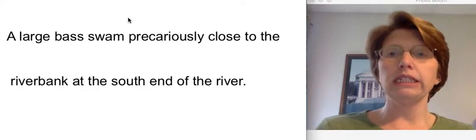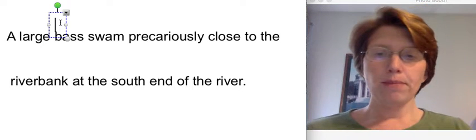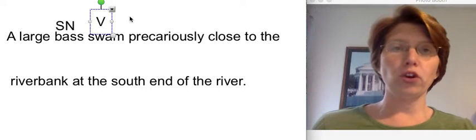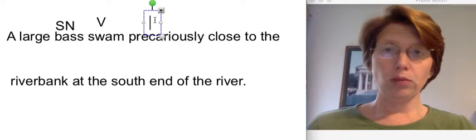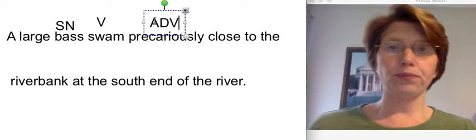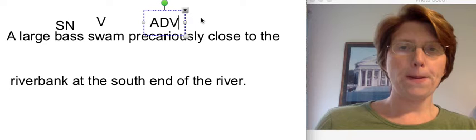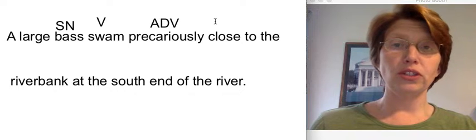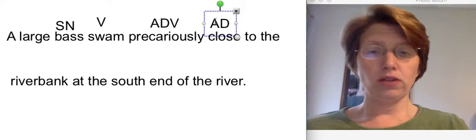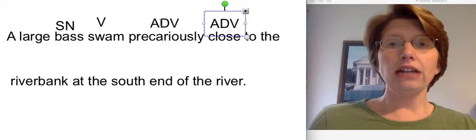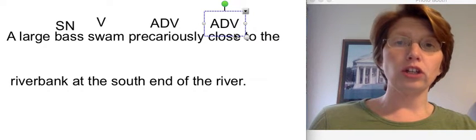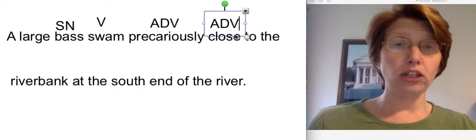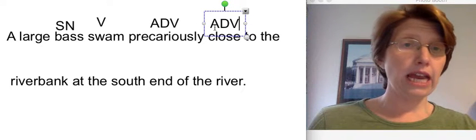What swam precariously close to the riverbank at the south end of the river? Bass, subject, noun. What is being said about bass? Bass swam, verb. Swam how? Precariously, adverb. Think. Swam where? Close. Adverb. Okay. Actually, it would be swam where? Close. How close? Precariously close, because precariously is really describing close here. But they would still stay adverbs.